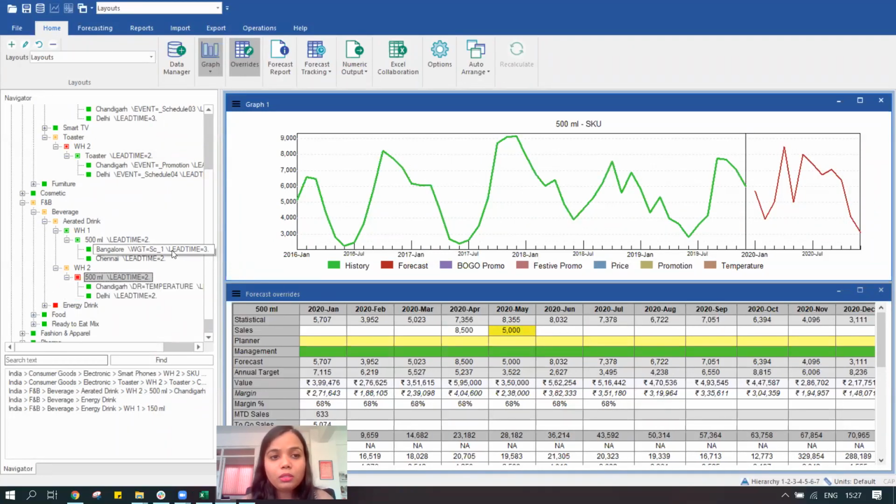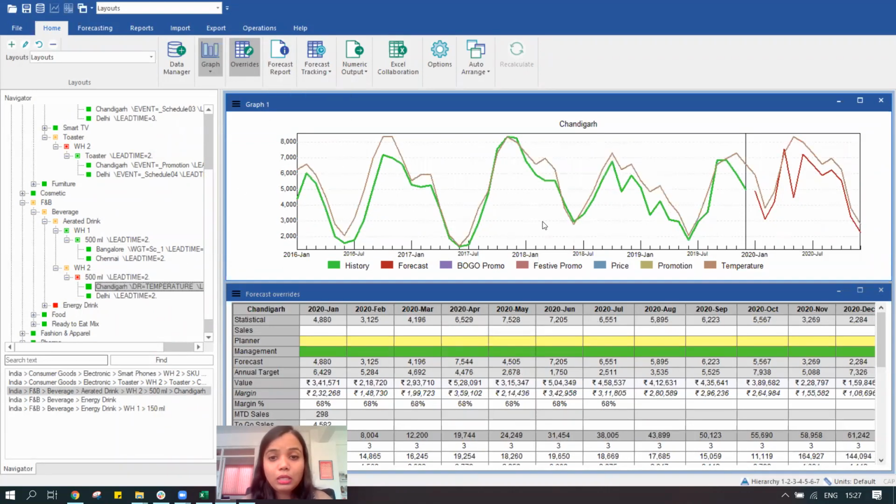It's really important to keep in mind that we use the correct parameters. The parameters should be able to explain the sales, or should be able to explain the changes in the sales that are happening. If that's not the case, if the parameter is truly not explaining these deviations, then ideally we shouldn't take those external parameters, because then it's going to distort my predictions. It's not going to give me an accurate prediction at all.